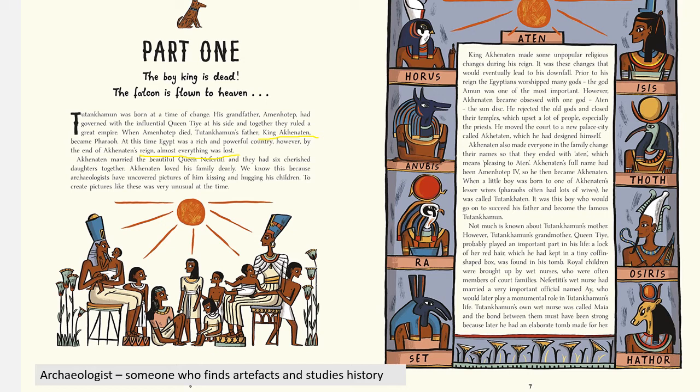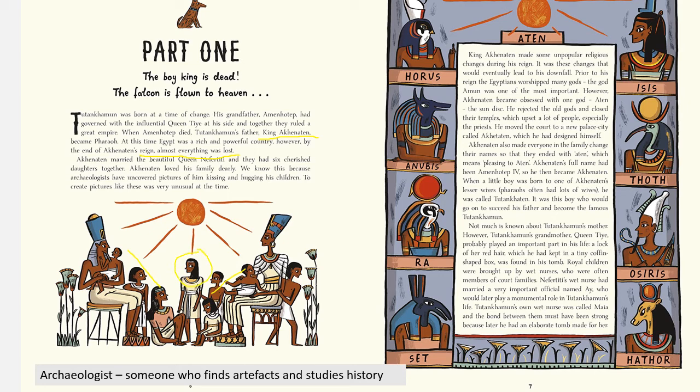Akhenaten loved his family dearly. We know this because archaeologists have uncovered pictures of him kissing and hugging his children. To create pictures like these was very unusual at the time. So here we can see the picture of the family. We have all the sisters, and then right in the middle we have their son, Tutankhamun.